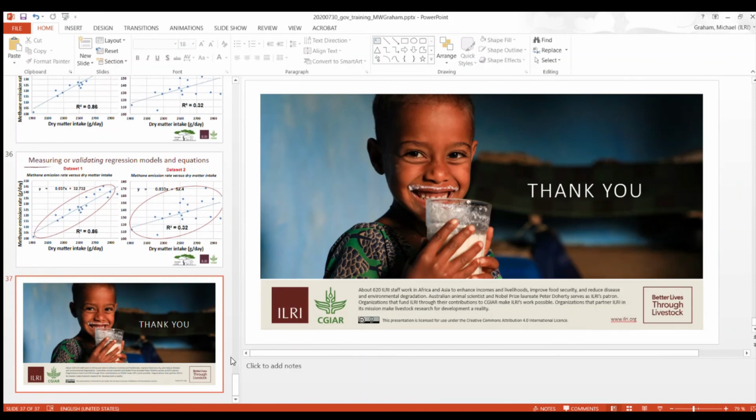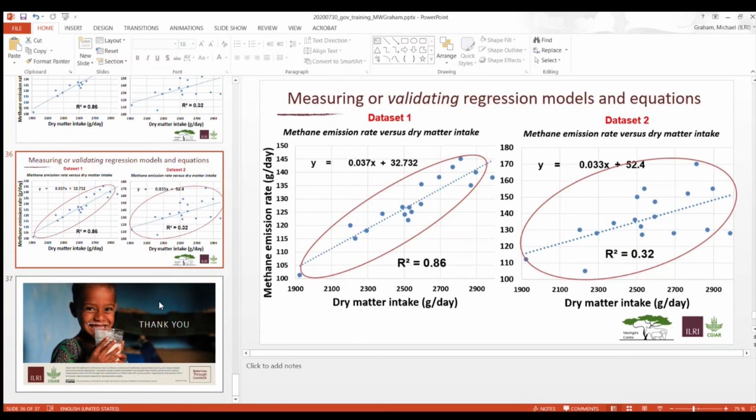We used a fairly simple method to do this, the simple linear regression equation, which is just a simple y equals mx plus b equation, which we then used to develop an equation to predict methane from DMI. We found that the R-squared value, which measures how good our model is, was high, indicating that our model was a good fit. So I am fairly happy with our model, and after validating it, it shows that it is a reasonably good model for predicting methane emissions from DMI.